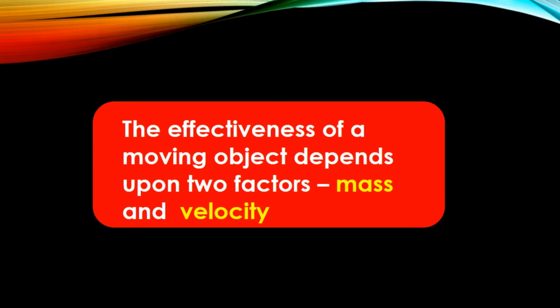Here we will use a new physical quantity which is called momentum. It is the characteristic of an object in motion. The property is called momentum, indicated by the small letter p. This term was used by Sir Isaac Newton.